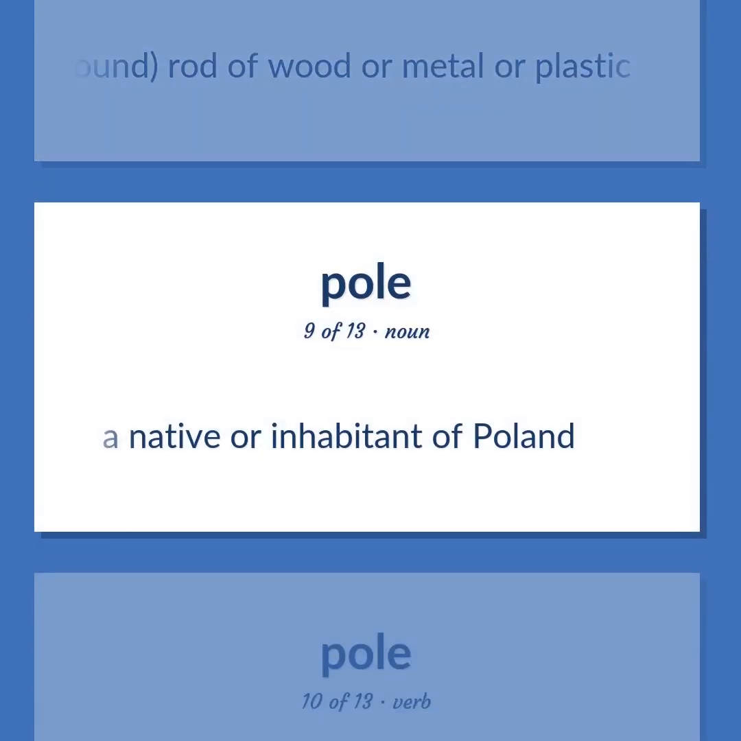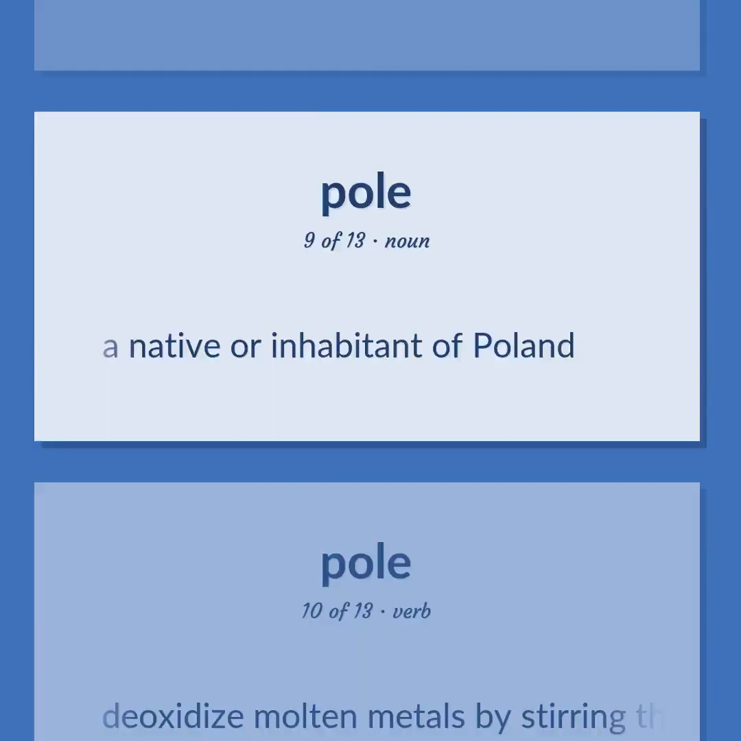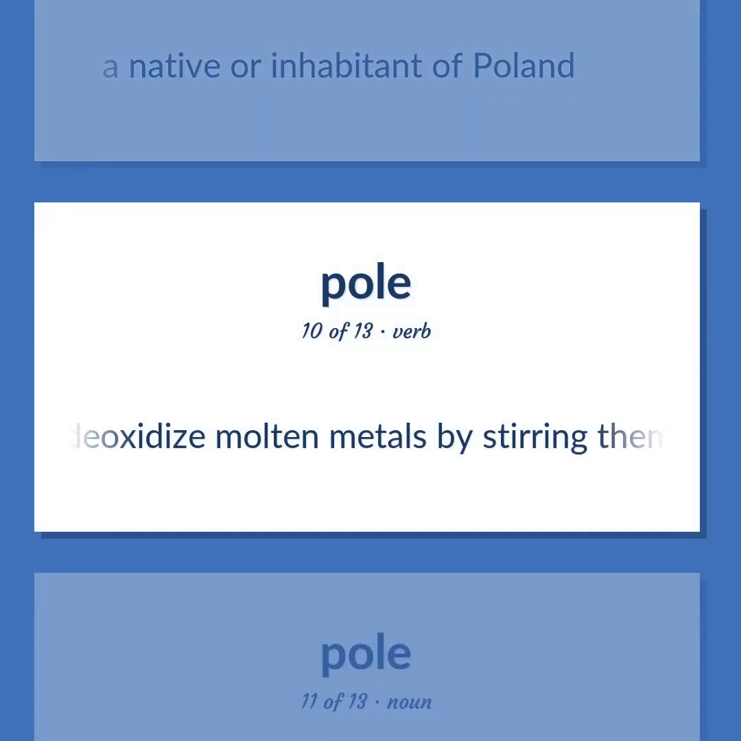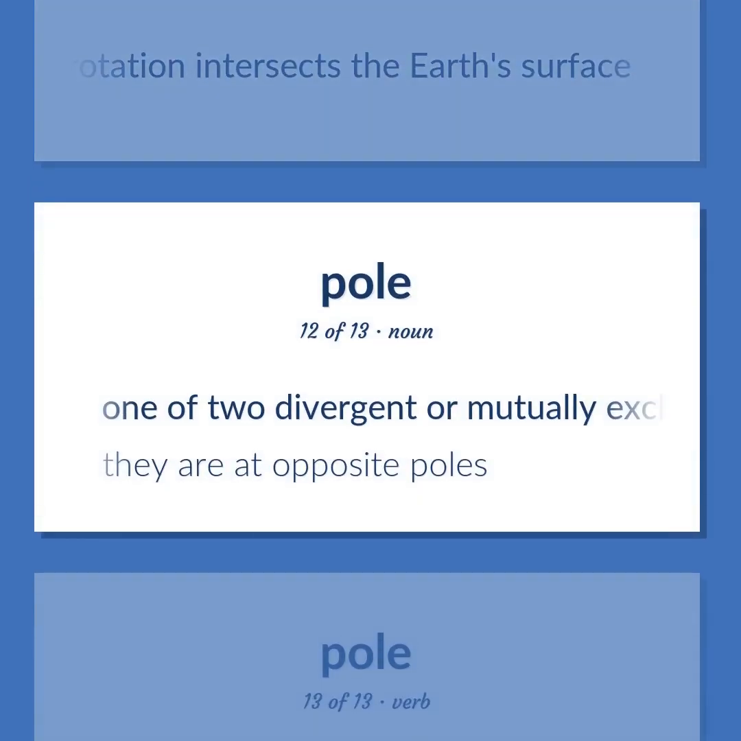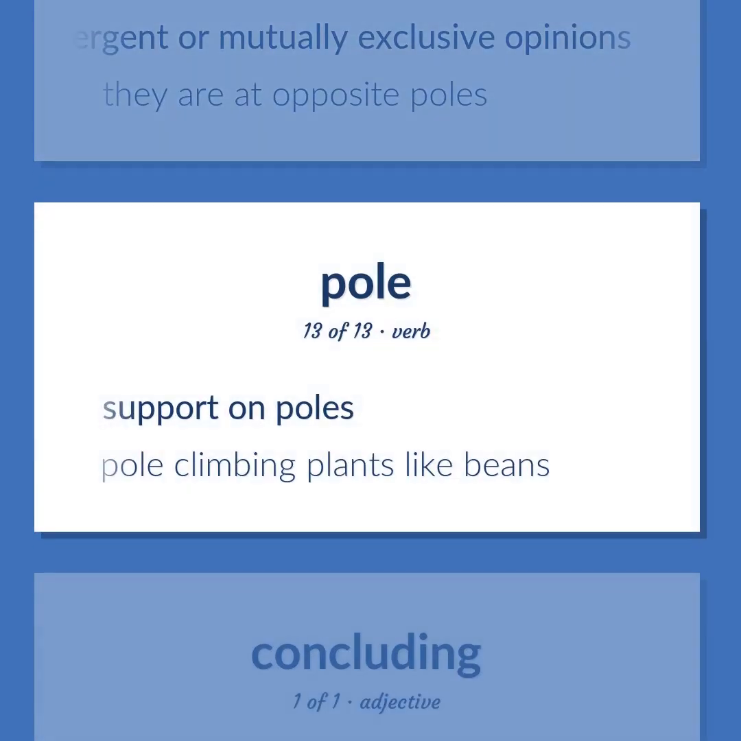A native or inhabitant of Poland. Deoxidize molten metals by stirring them with a wooden pole. One of 2 antipodal points where the Earth's axis of rotation intersects the Earth's surface. One of 2 divergent or mutually exclusive opinions. They are at opposite poles. Support on poles. Pole climbing plants like beans.